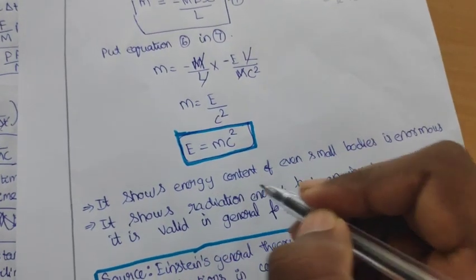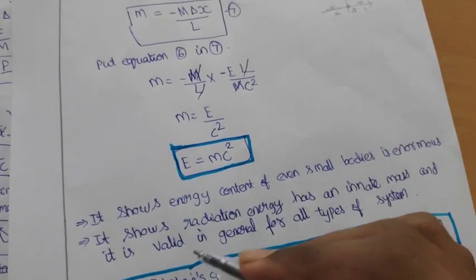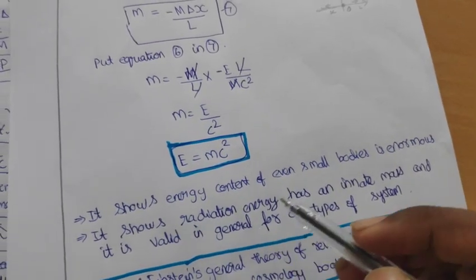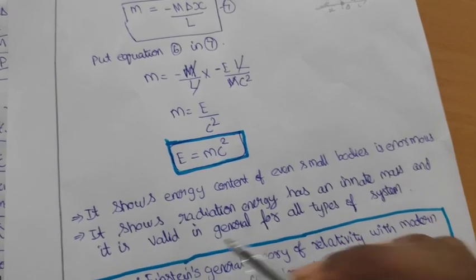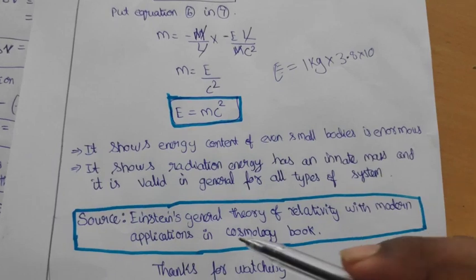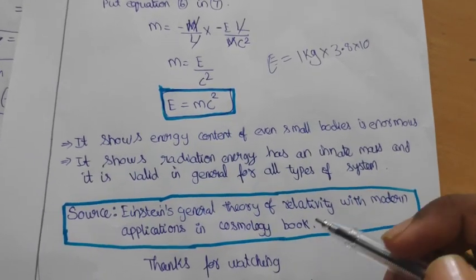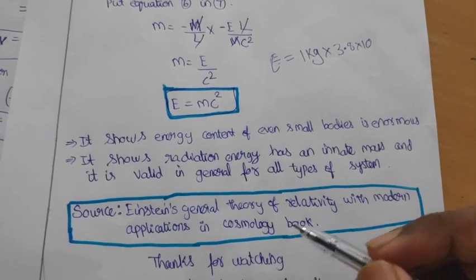It shows the energy content of even small bodies is enormous. It shows radiation energy has an innate mass, and it is valid in general for all types of systems. I took this derivation from the book Einstein's General Theory of Relativity with Modern Applications in Cosmology.